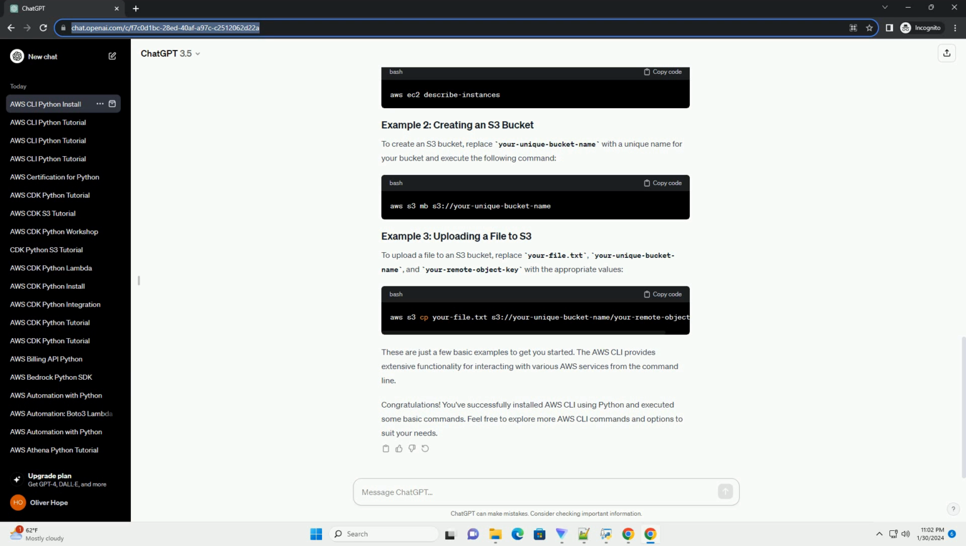To create an S3 bucket, replace your unique bucket name with a unique name for your bucket and execute the following command. To upload a file to an S3 bucket, replace your file.txt, your unique bucket name, and your remote object key with the appropriate values. These are just a few basic examples to get you started. The AWS CLI provides extensive functionality for interacting with various AWS services from the command line.